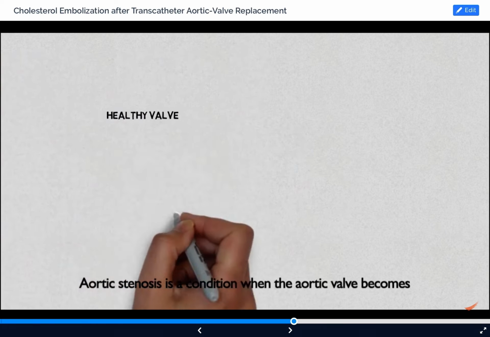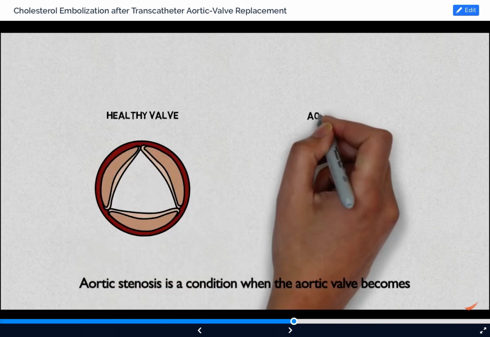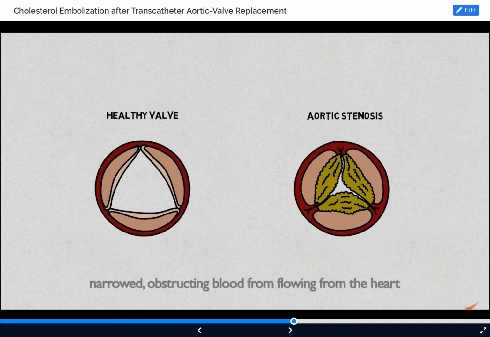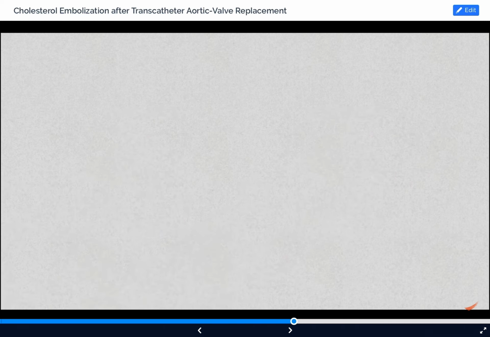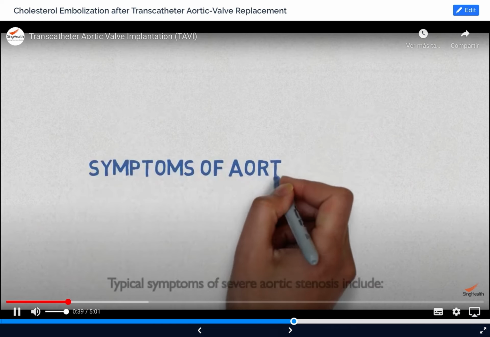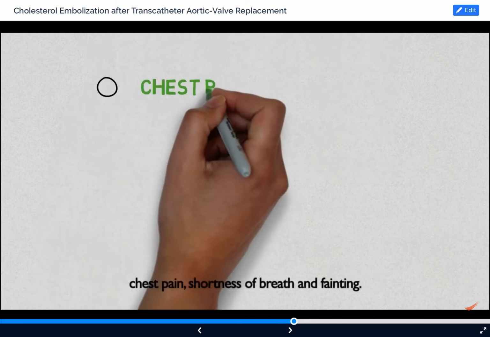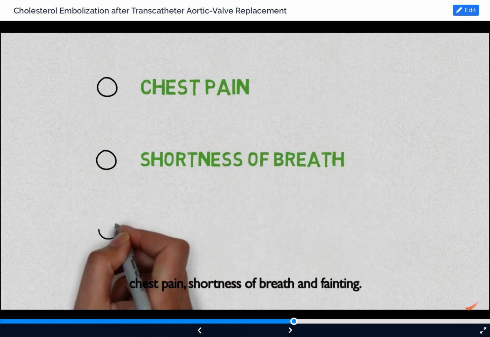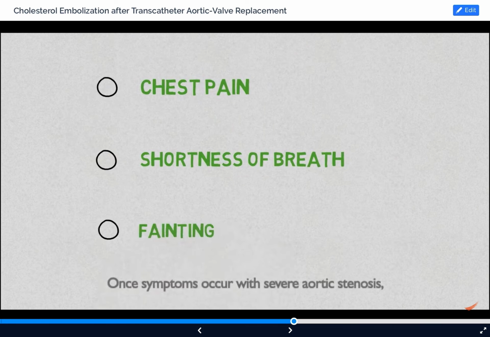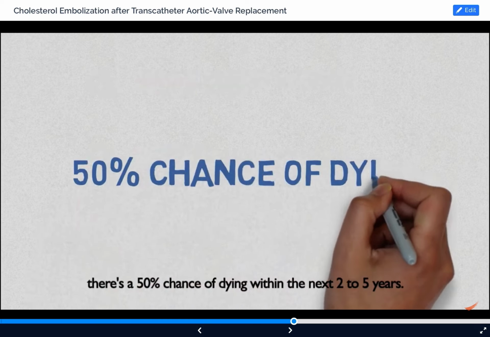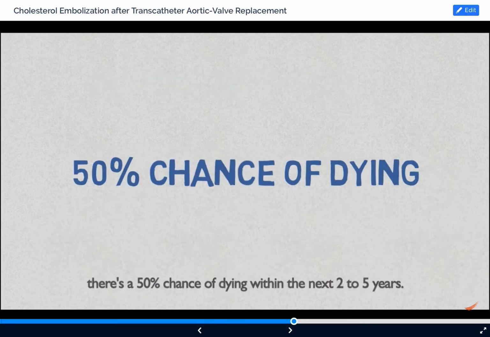Aortic stenosis is a condition when the aortic valve becomes narrow, obstructing blood from flowing from the heart to the rest of the body. What are the symptoms? Typical symptoms of severe aortic stenosis include chest pain, shortness of breath, and fainting. Once symptoms occur with severe aortic stenosis, there's a 50% chance of dying within the next 2 to 5 years.